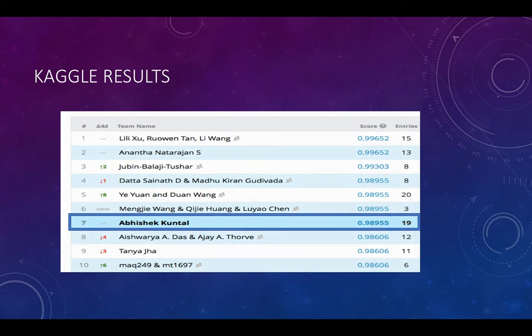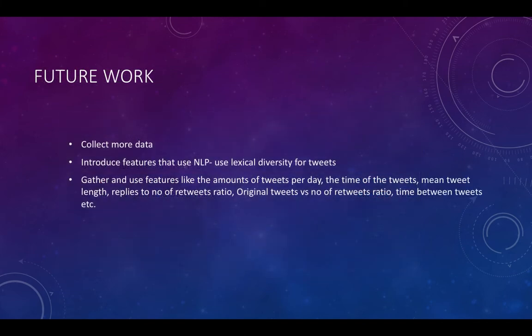So now we'll talk a little bit about the future work. One of the major problems was that we could not train deep neural networks on this training data because we didn't have much data to begin with. 5,000 rows of data is not a very varied data set to begin with, but we tried and we succeeded in the base.